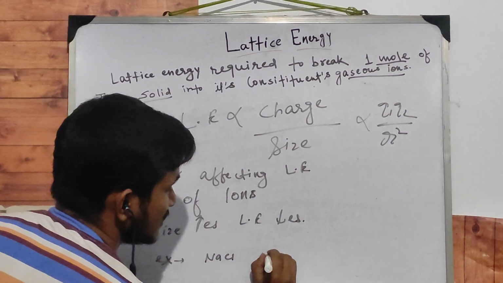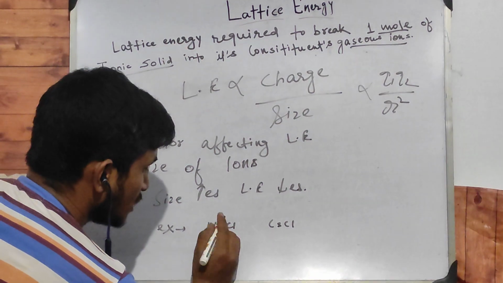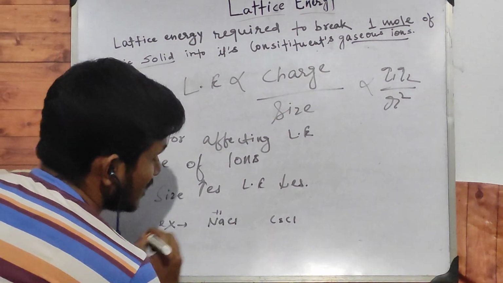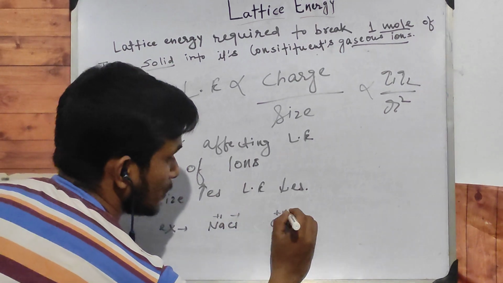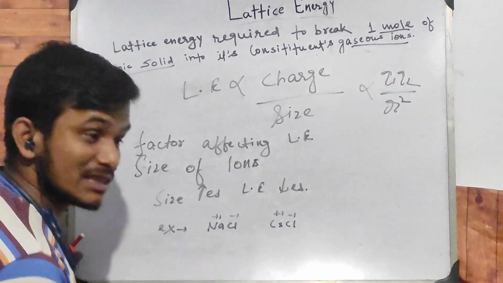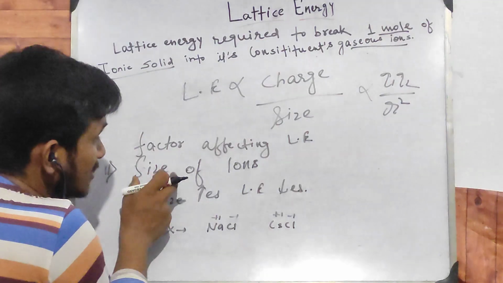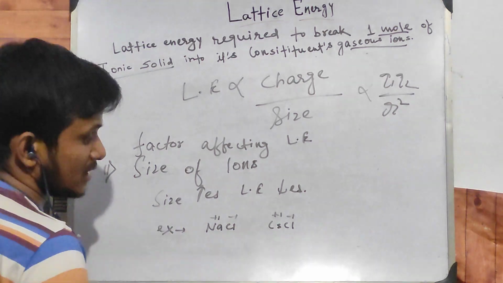Sodium chloride, cesium chloride. As we know, these have +1 charge, these also have +1 charge, and these have -1 charge, these have -1 charge. So we can't compare on the basis of charge. Then the second factor, what is that? Size of ions will be introduced. How? Let us see.